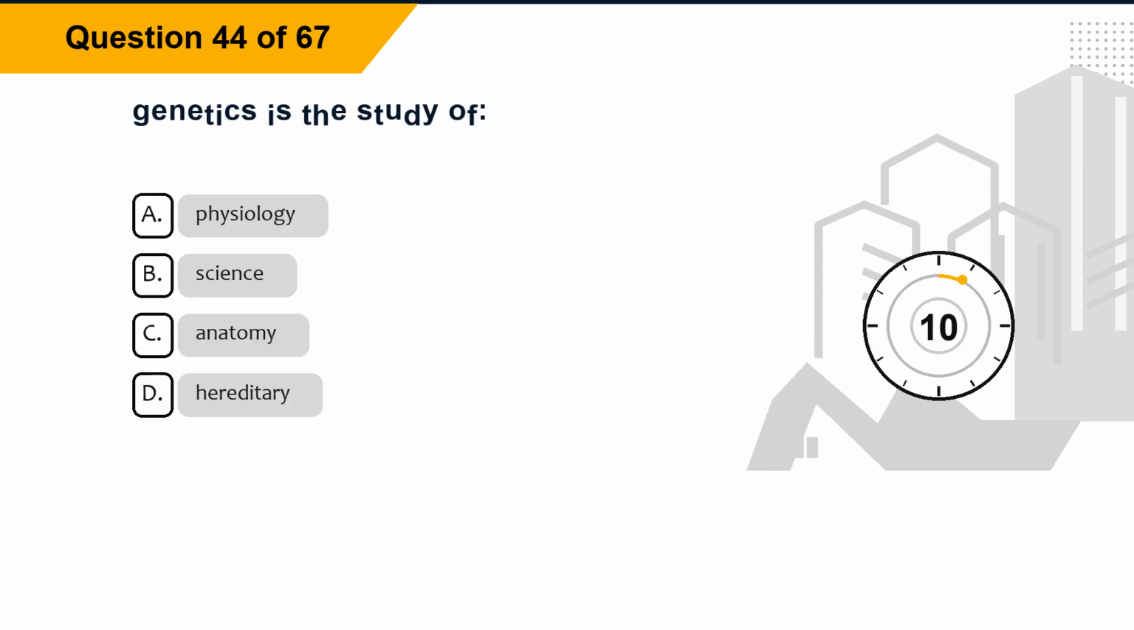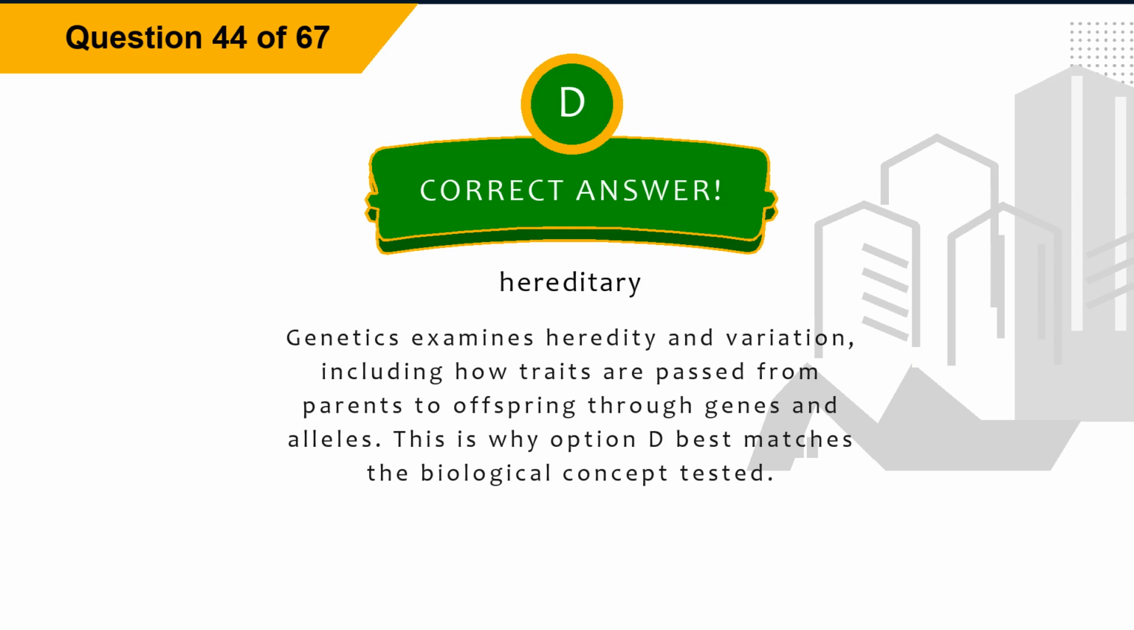Question 44. Genetics is the study of. Option A, physiology. Option B, science. Option C, anatomy. Option D, heredity. The correct answer is option D, heredity. Explanation: genetics examines heredity and variation, including how traits are passed from parents to offspring through genes and alleles. This is why option D best matches the biological concept tested.